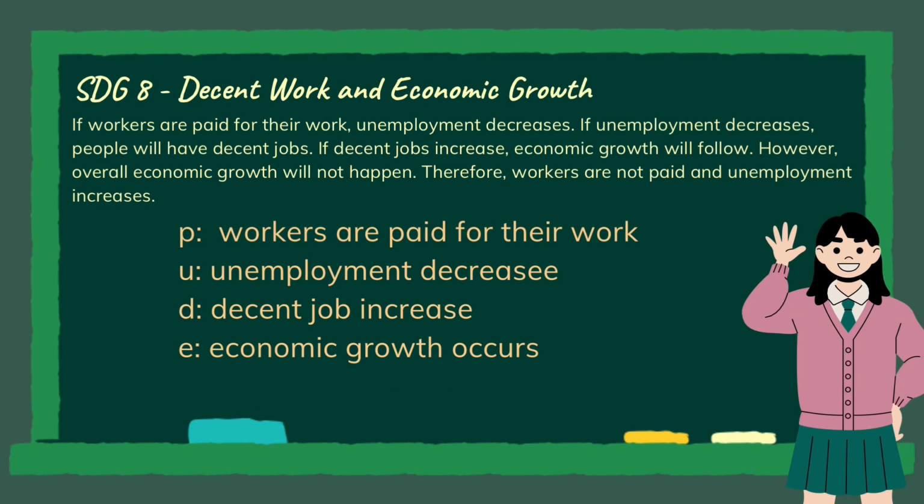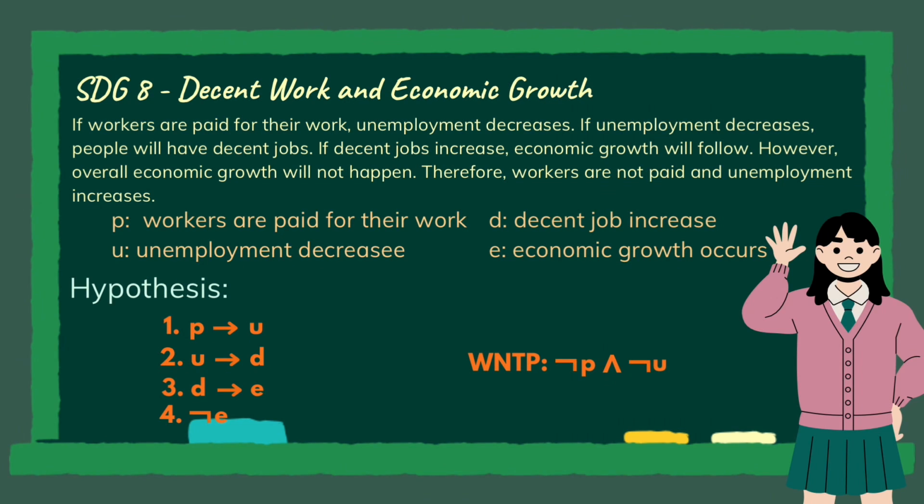Here's our propositions. P: workers are paid for their work. U: unemployment decreases. D: decent jobs increase. And E: economic growth occurs. And our hypotheses are, first, if workers are paid for their work, then unemployment decreases. P implies U. Second, if unemployment decreases, then people will have decent jobs.